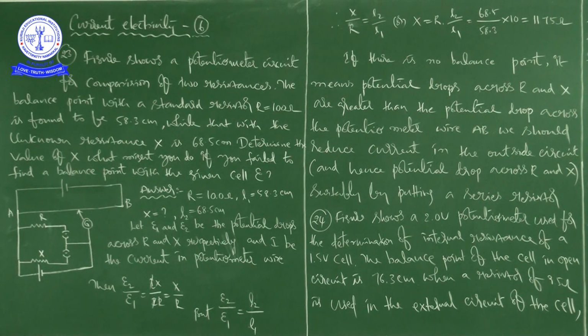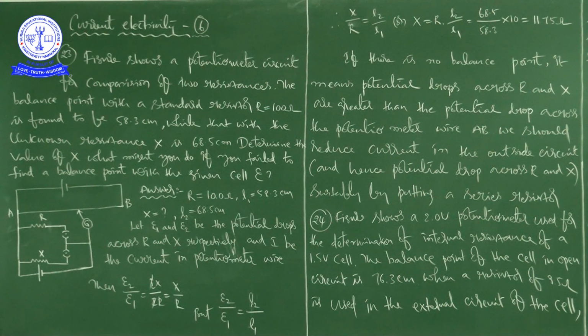See, this is the circuit they have given, and this is the information he has given, and based on that he is asking the value of X. He also added some information: what might you do if you fail to find a balance point with a given cell epsilon.